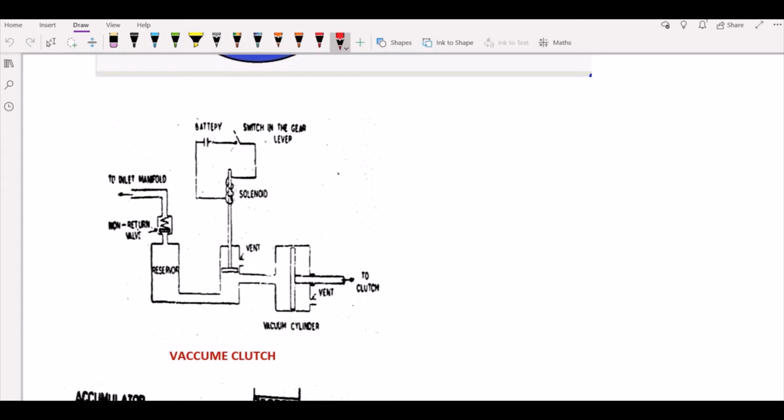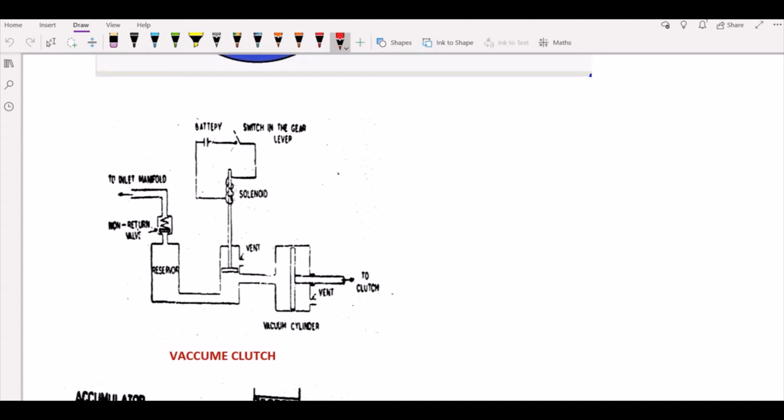solenoid, which is a solenoid operated valve. This solenoid is operated from the battery or circuit, in which a switch is placed in the gear lever. The movement of the piston present over here is then transmitted to the linkages of the clutch, causing it to disengage.